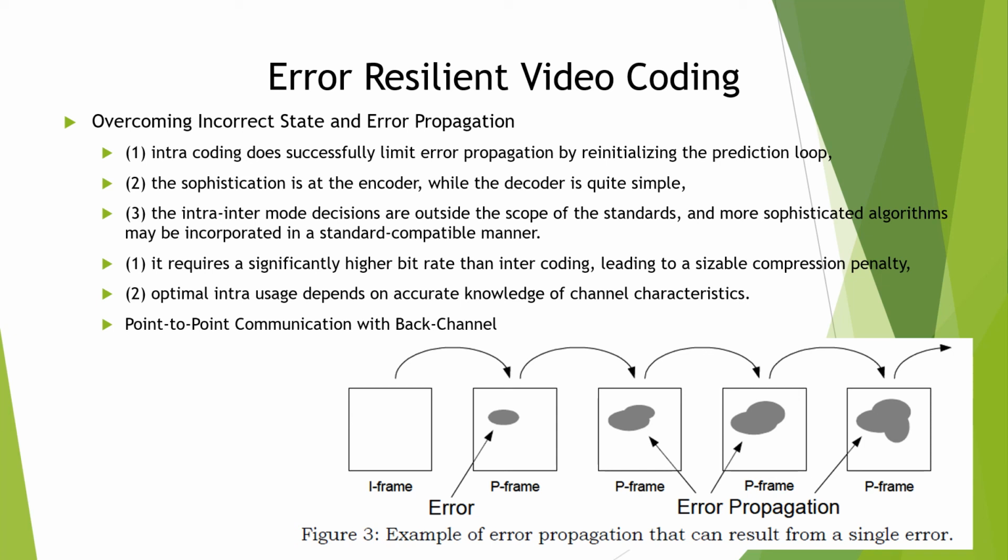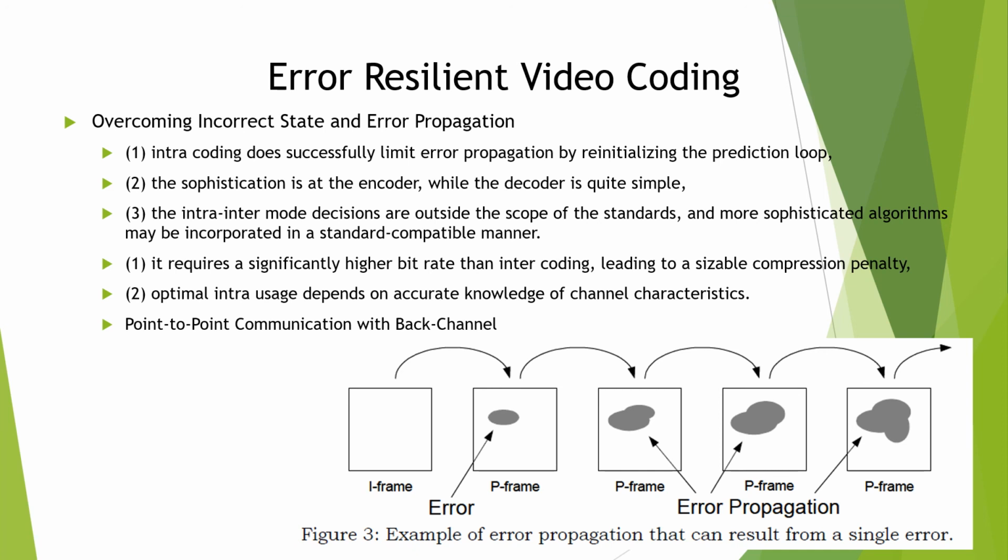The use of intra-blocks to reduce the error propagation problem has a number of advantages and disadvantages. The advantages include, the first point, intra-coding does successfully limit error propagation by reinitializing the prediction loop. The second point is the sophistication is at the encoder while the decoder is quite simple. The third point is the mode decisions are outside the scope of the standard, and a sophisticated algorithm may be incorporated in a standard-compatible manner.